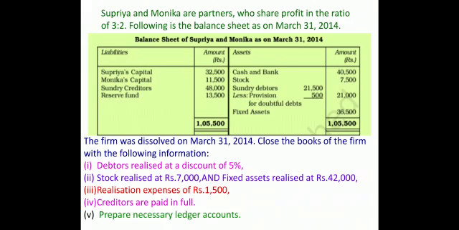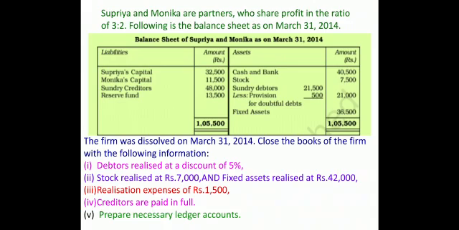I told you how to identify the outside liability, and in this list I can find only one outside liability, that is sundry creditors. Apart from that, the capital accounts from left hand side of balance sheet will go on the right hand side of partners capital account, and reserve fund 13,500 will be distributed in the ratio of 3:2 among the partners Supriya and Monica.